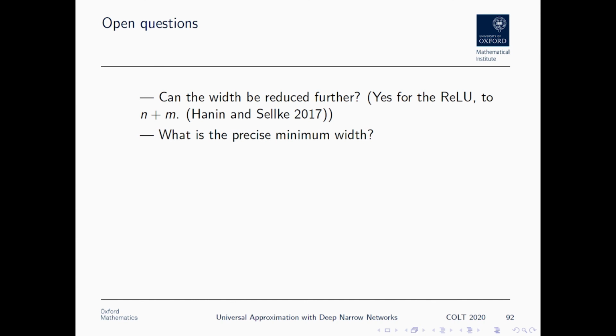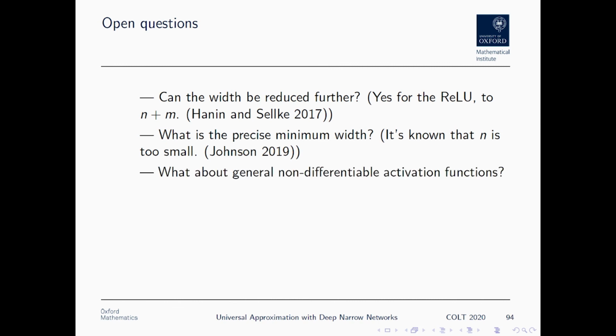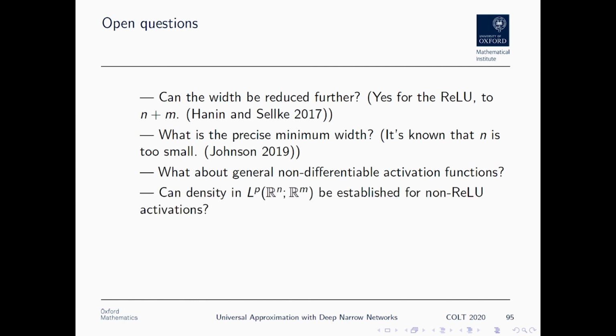Because I outlined earlier how if you have n inputs and then a width of only n minus 1, then you must have some non-trivial kernel. But in fact, it's also known that a width of n is also too small via a certain topological argument. And for general non-differentiable activation functions, can we get universal approximation? Can non-ReLU activations also give us density in non-compact domains? And can we get universal approximation with respect to other topologies, for example, Sobolev topologies? These are all open questions.